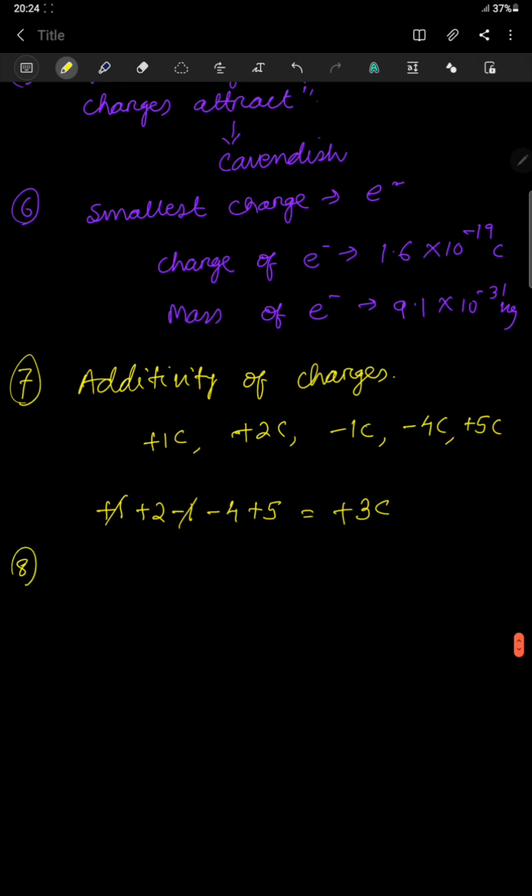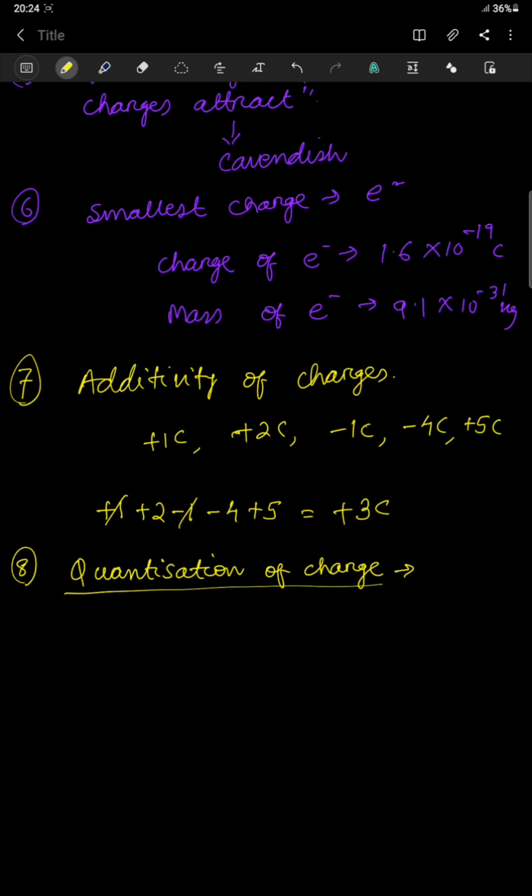Then the eighth one is quantization of charges. In order to understand this quantization of charge, suppose today I ask you to give me a 10 paisa coin. Most of you will not be able to give it because the minimum one is 1 rupee. Similarly, suppose you are given a neutral body. In a neutral body, the number of electrons will be equal to the number of protons.